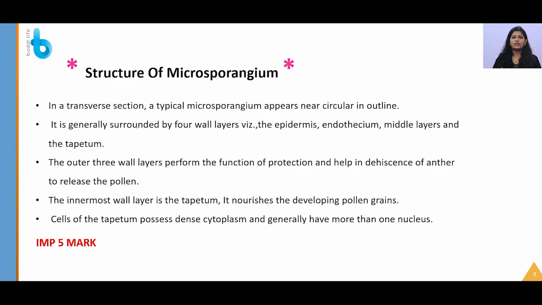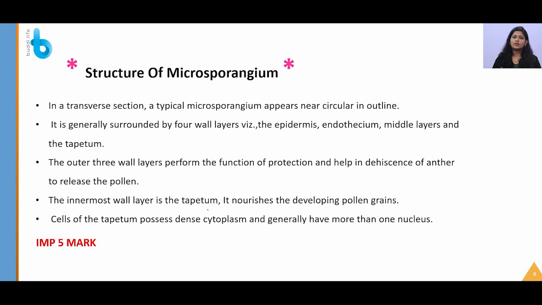In a TS of a typical microsporangium, we saw that it will appear nearly circular, but it is not circular. It is generally surrounded by 4 walls: epidermis, endothecium, middle layers and tapetum. All the outer walls perform the function of protection and help in dehiscence of the anther. So what are the walls that are present? Epidermis, endothecium and middle layer. This middle layer you should note because it is not a single layer, it is like 3 to 4 layers. These help in protection and dehiscence of the anther to release the pollen.